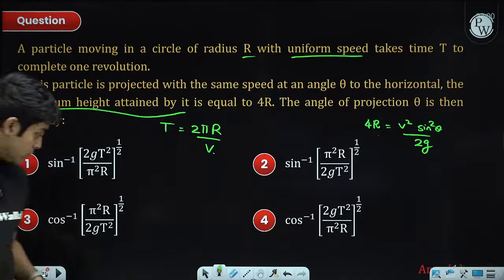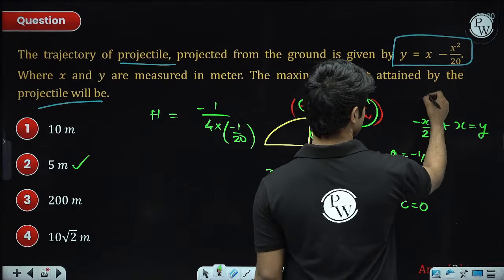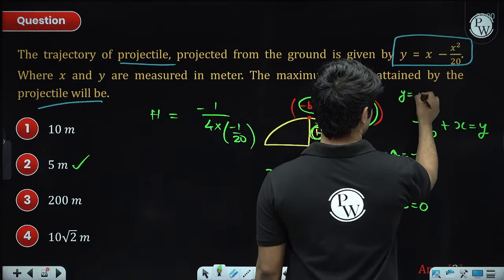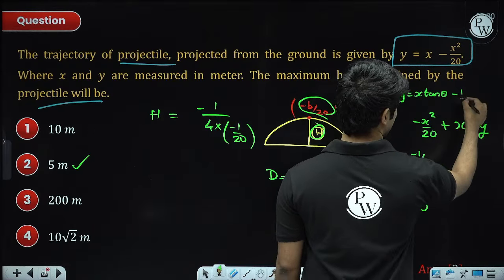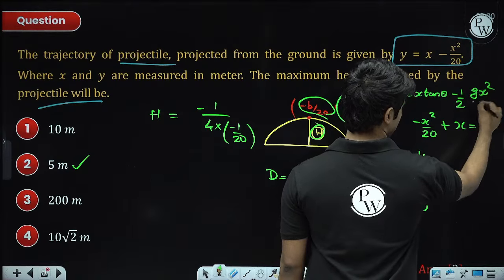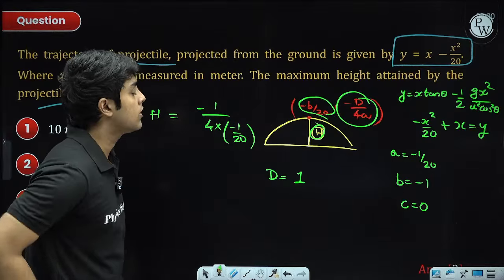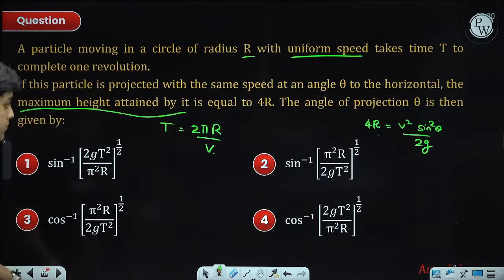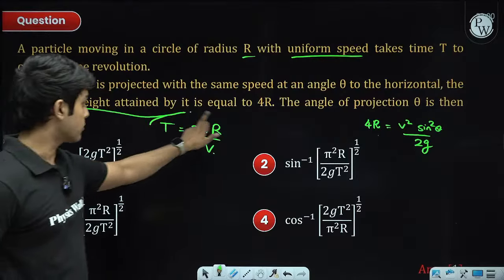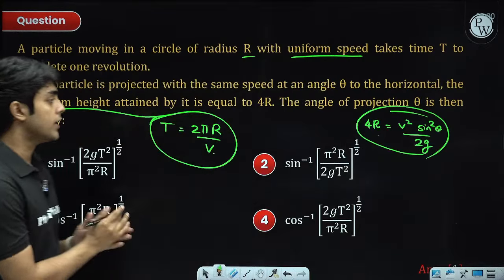Equation of trajectory, that also we can use. There are multiple ways to do it. The equation of trajectory, if you want to use, will be y equals x tan theta minus half g x square upon u square cos square theta. So comparing it with that, tan theta becomes 1. Then from there you can get u and then you can find h max using the formula. So this question is just two formulas only: time period in uniform circular motion, and maximum height in projectile motion.